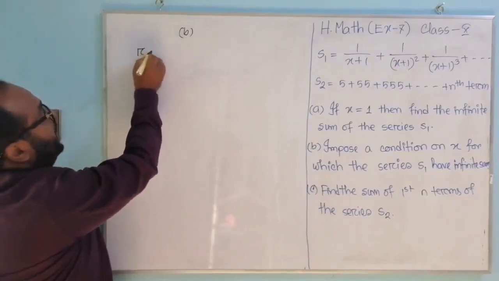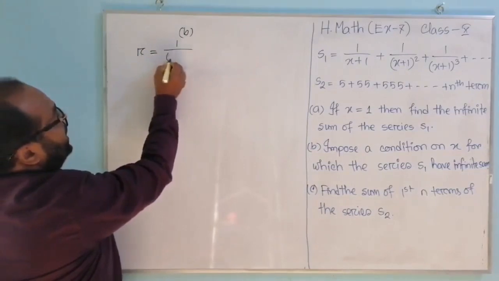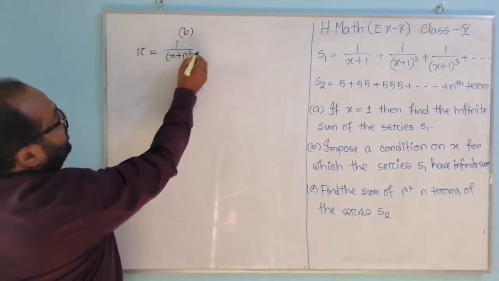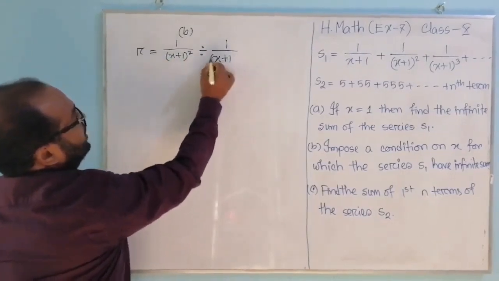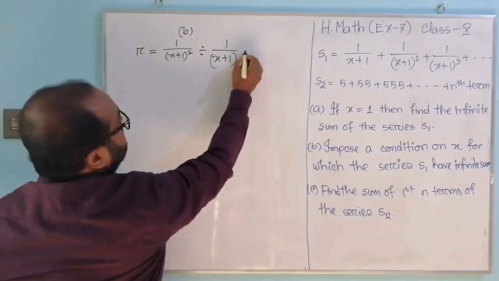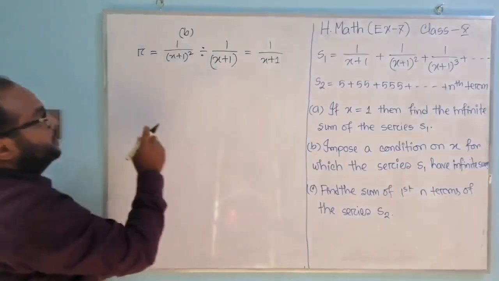Common ratio r equal to second term 1 by (x plus 1) whole square divided by 1 by x plus 1. This equals 1 by x plus 1.